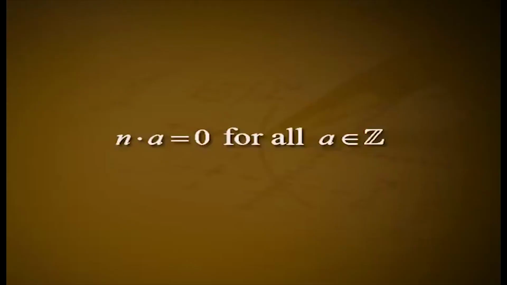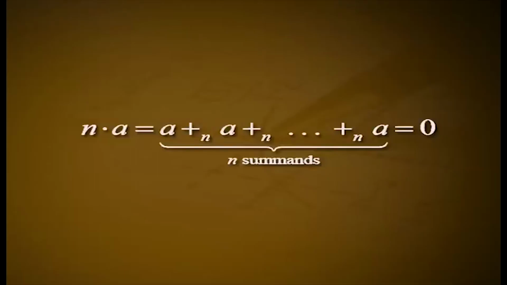If the ring under consideration is the ring of integers, it can be seen that there is no positive integer n such that n·a = 0 for all a belongs to Z. Consider the ring Zn, addition modulo n, multiplication modulo n. In this case, n·a = a + ... + a = 0, n summands.